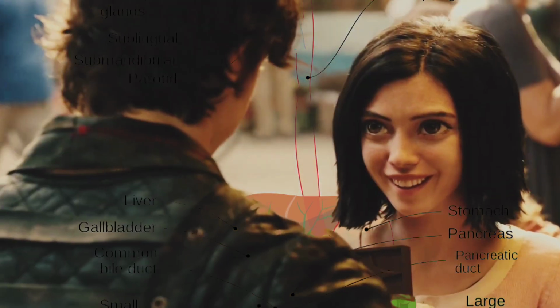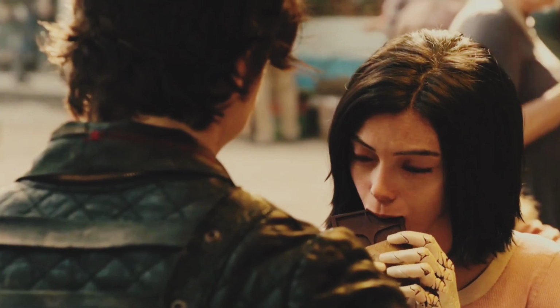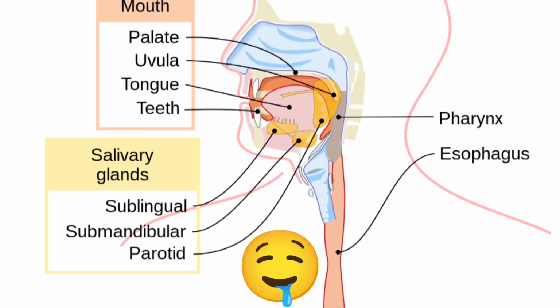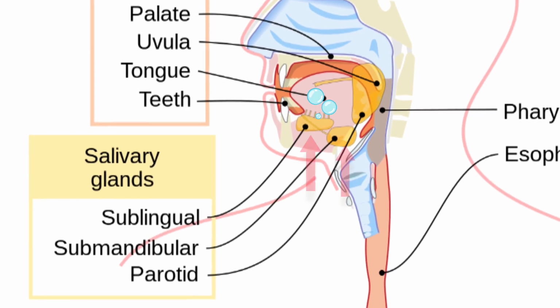When we eat something we like, our mouth waters. This is actually not only water but a fluid called saliva secreted by the salivary gland.